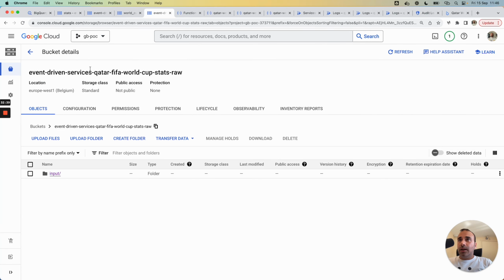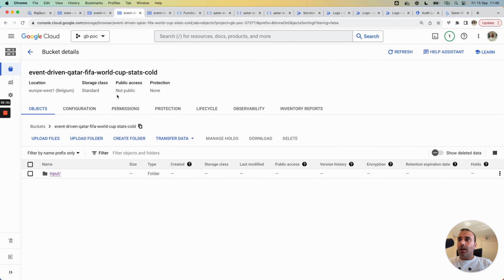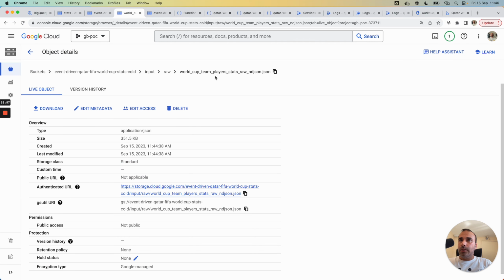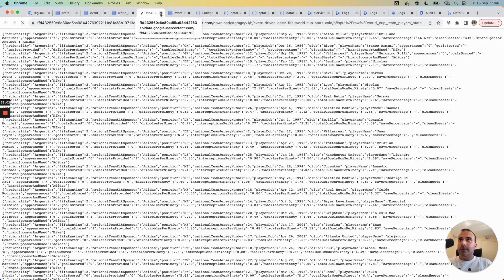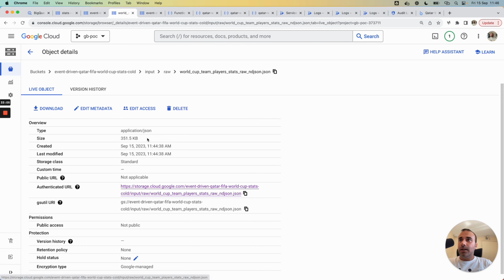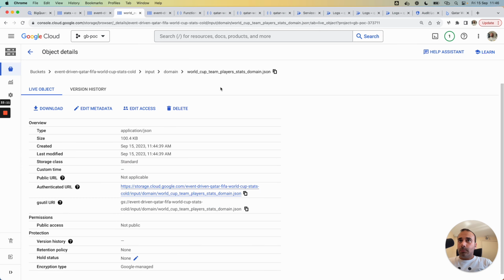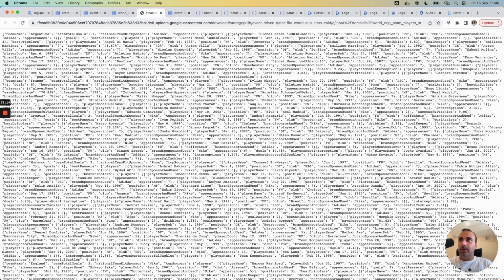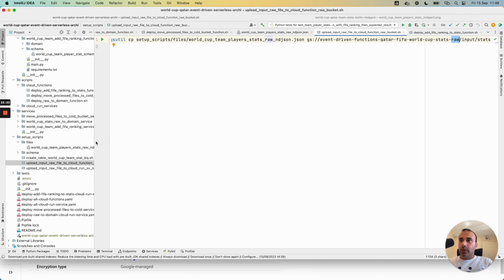In the result data preview, my data was loaded as expected in my table. It's great. And in the last bucket, I have my cold bucket. I jump here, and in the input, I copied the raw data. I open the raw data to show the results, and the result was loaded correctly. And I jump to the domain data. I check the result here, and the domain was uploaded in the cold bucket.